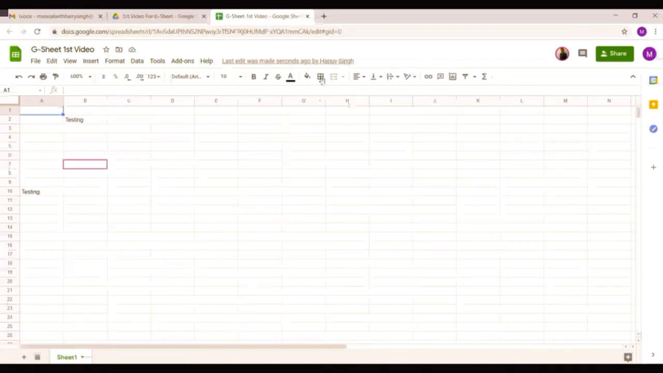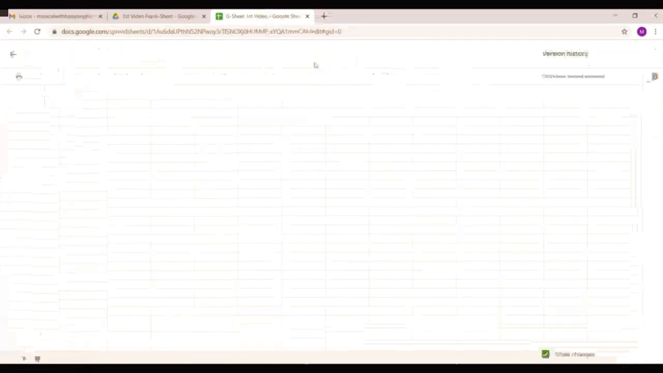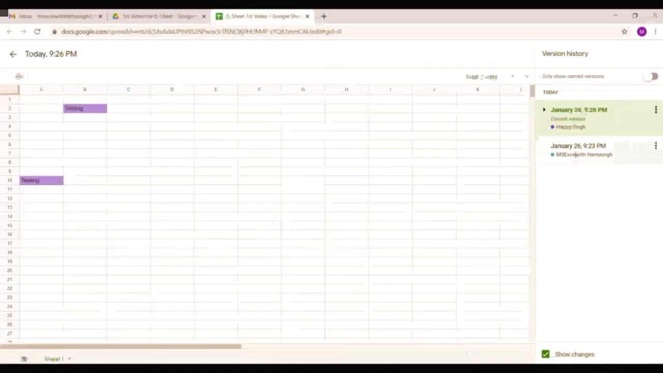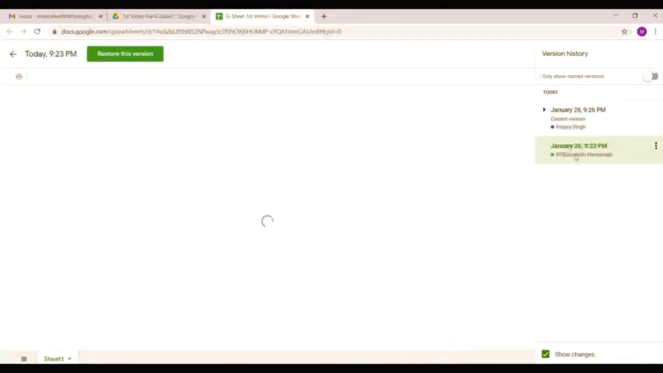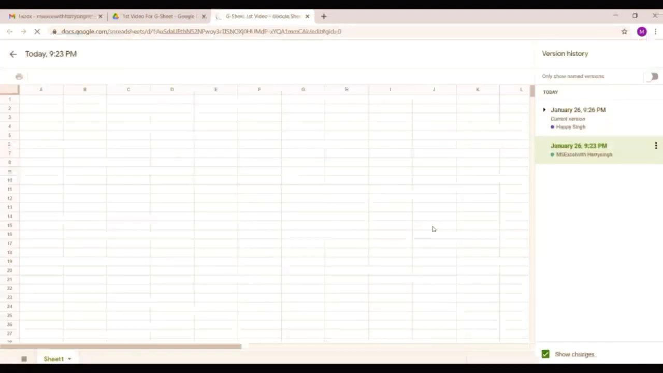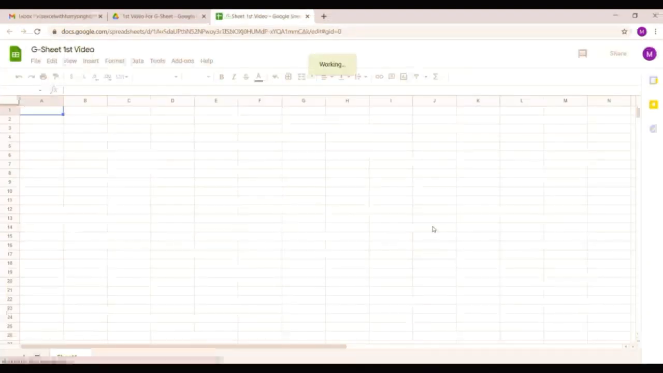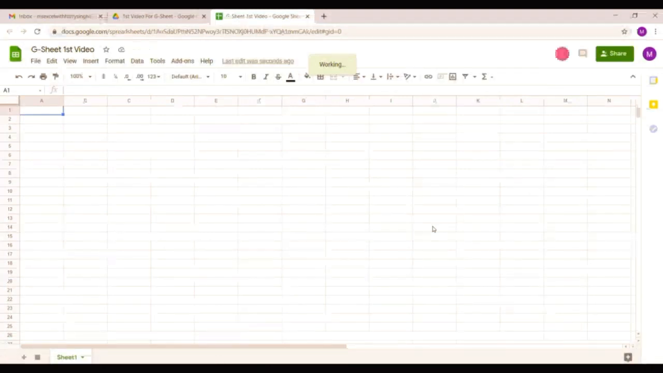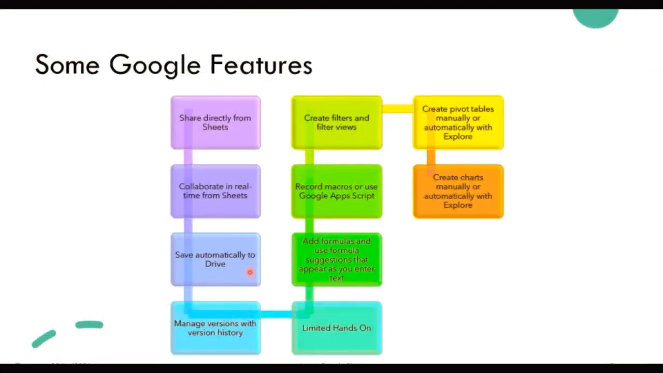Manage version history. If you see, this change was made by Happy Singh a few seconds ago. Click on that, and you will see today's date in January and the sheet which we just created at 9:23 p.m. I'll click on it and restore this version. Once you click this, it will ask in a pop-up whether you want to restore. It will restore to the version that we just created, because we created a blank sheet and now the sheet is blank. Let me move out from the other account which I am using. See, the name and dialog disappeared, so I am not using that sheet anymore from my other account. So manage history is again an advantage.